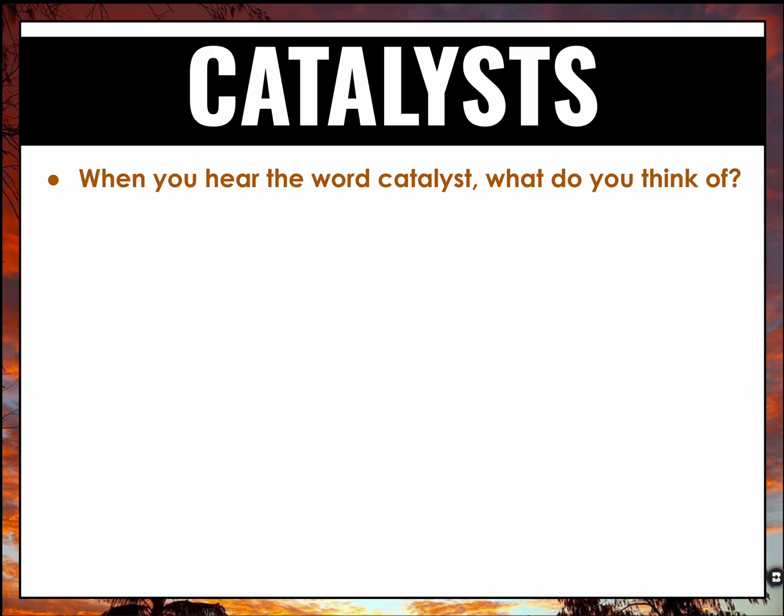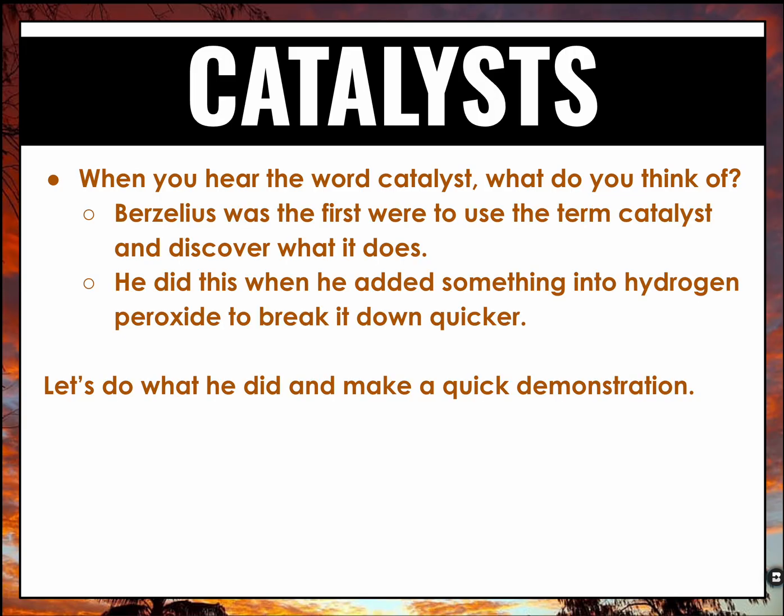So when you hear the word catalyst, there's probably not many things that you can think of besides maybe a catalytic converter or stuff like that. Berzelius was the first one to use the term catalyst and discovered what a catalyst does. He did this when he added something into hydrogen peroxide in order to break it down quicker, because he wanted the production of hydrogen and oxygen gas to see how reactive they were. So he did this by adding a catalyst into hydrogen peroxide to break it down into hydrogen and oxygen gas.